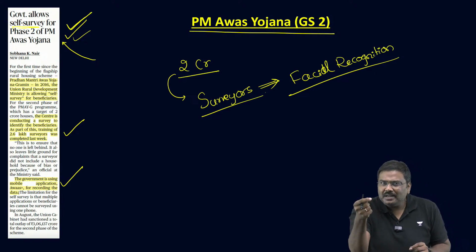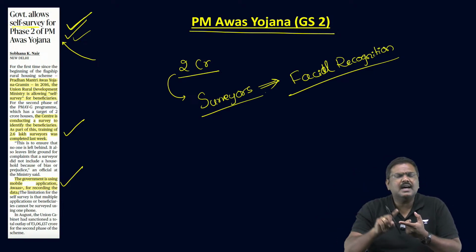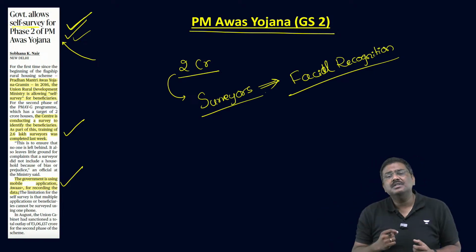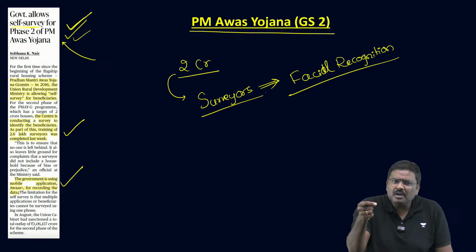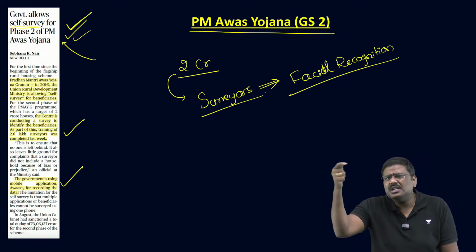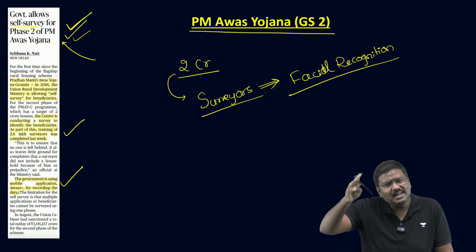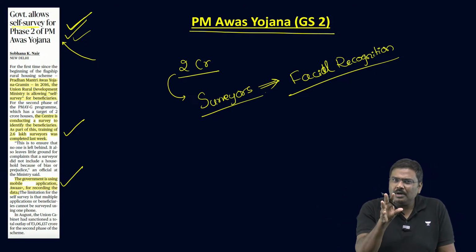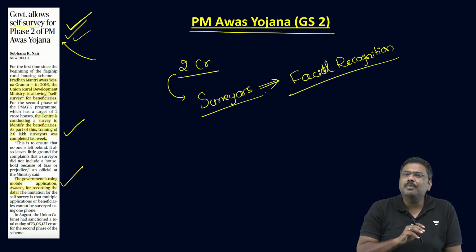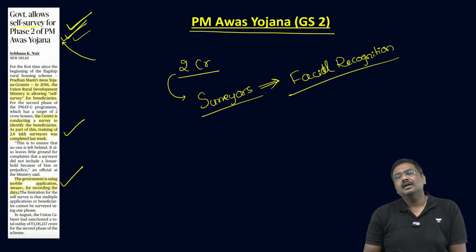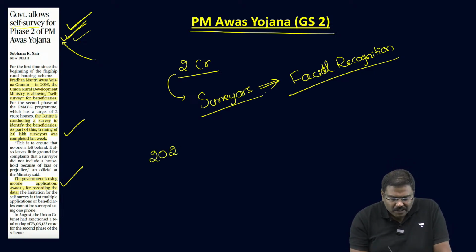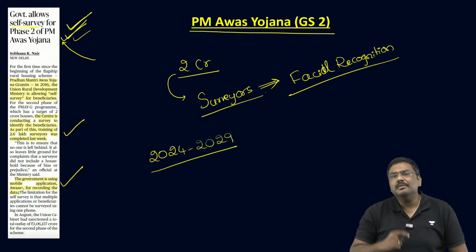You can use this point either in the prelims if a question is asked, or even in the mains examination under, let's say, government reforms, or how the Government of India's policies are helping to achieve the objective of more governance, less government, etc. In addition to this, I want you to make a note of another very important point regarding the PMAY Gramin component, which will be implemented for 5 years now, from 2024 to 2029. What is the other important point?